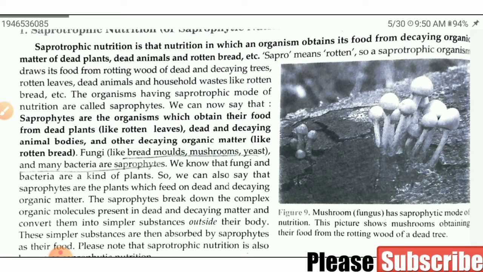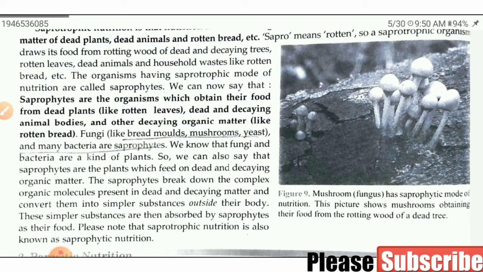The saprophytes break down the complex organic molecules present in dead and decaying matter and convert them into simpler substances outside their body. The bodies of all living beings are made up of many chemicals and compounds.